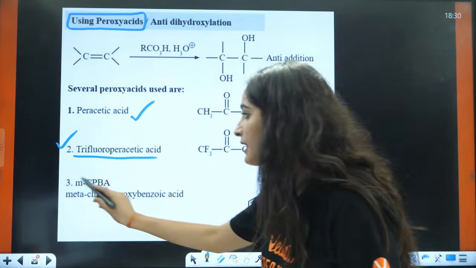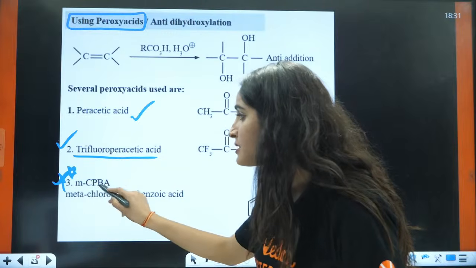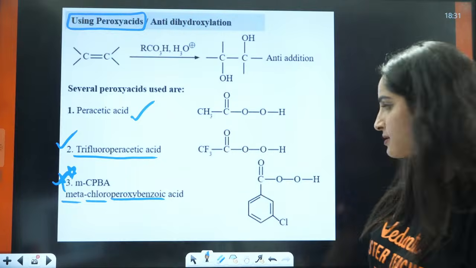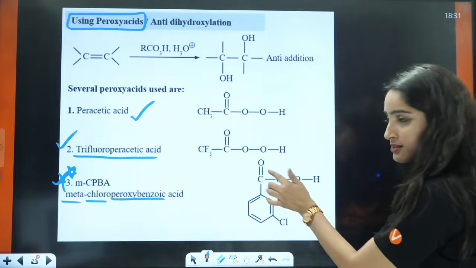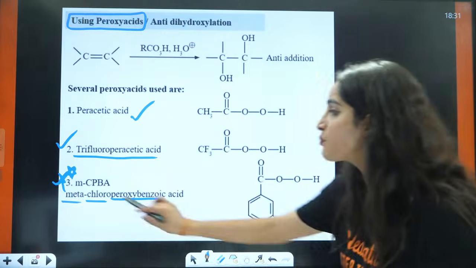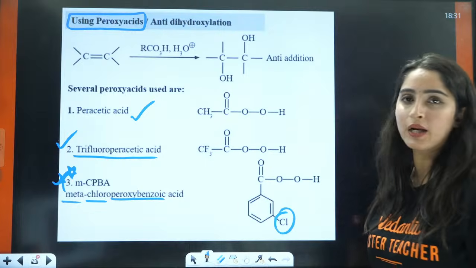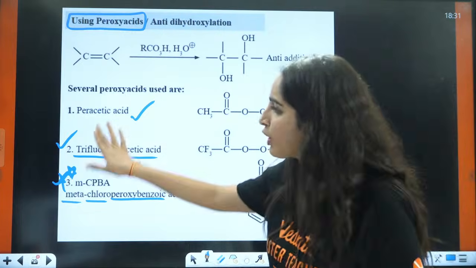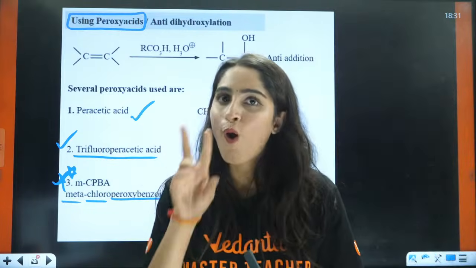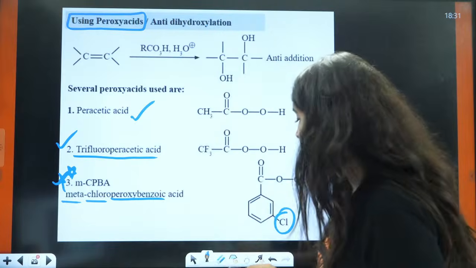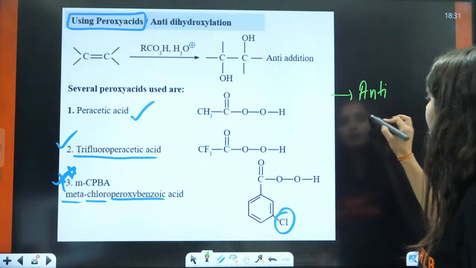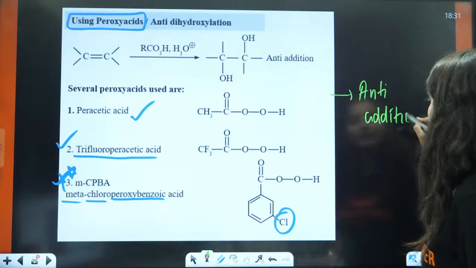Then what is very, very important? MCPBA. What is metachloroperoxybenzoic acid? In the COOH you will add one oxygen, a peroxy bond you need here, right? This is metachloro. On the meta position you will have chloro. Now if they give you any of these reagents, that means you are going to add OH on the double bond, but that is going to be anti-addition, not syn addition.